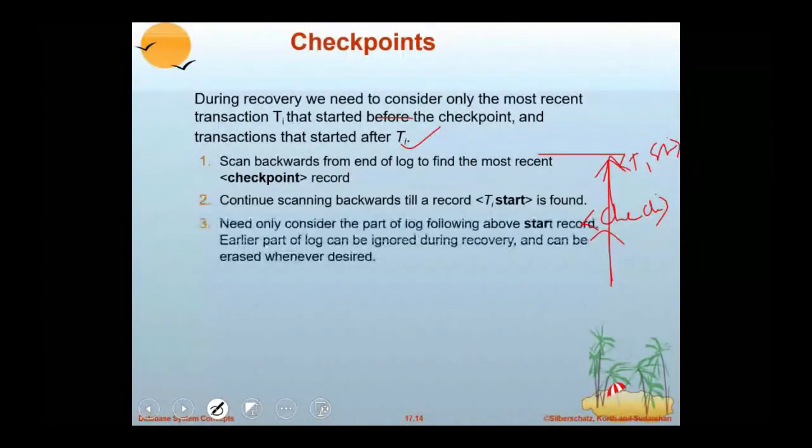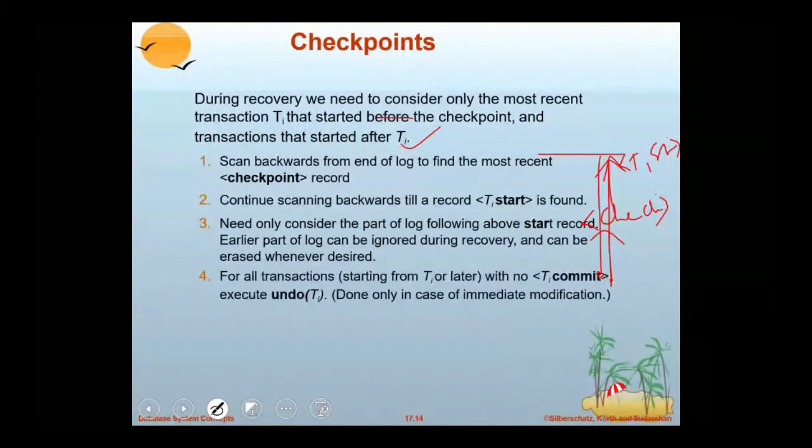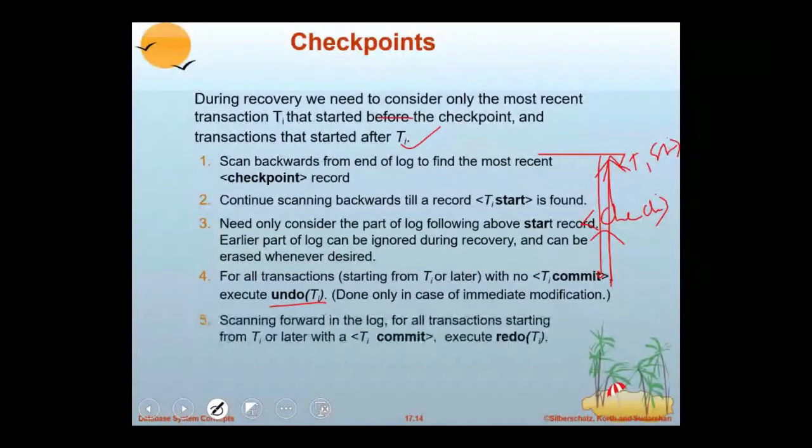Then it has to scan the log in the forward direction for the recovery process, and it has to perform undo and redo operations. It depends on the technique that you are using, whether deferred database modification or immediate database modification. Depending on that, you execute redo and undo operations.